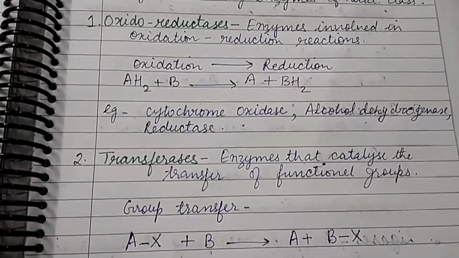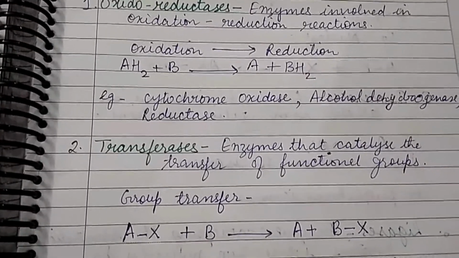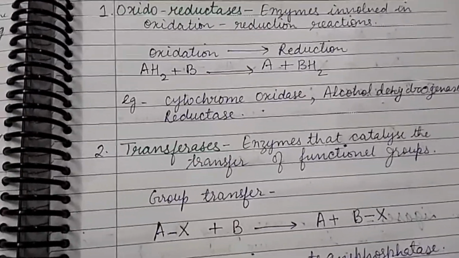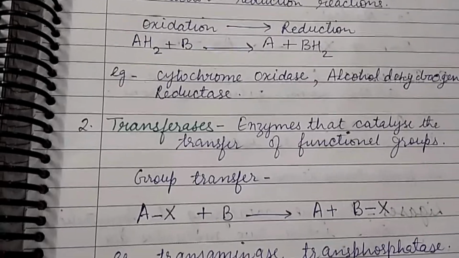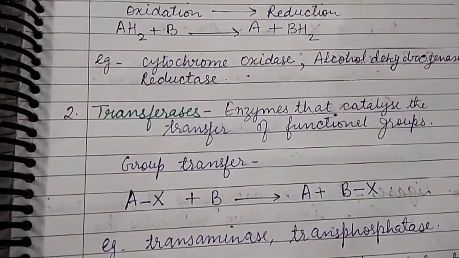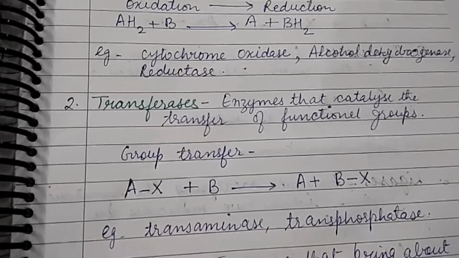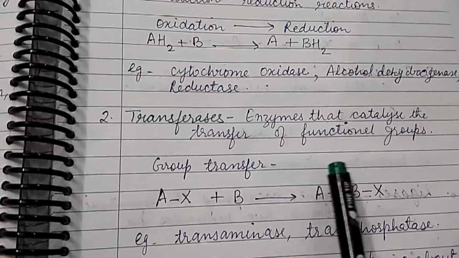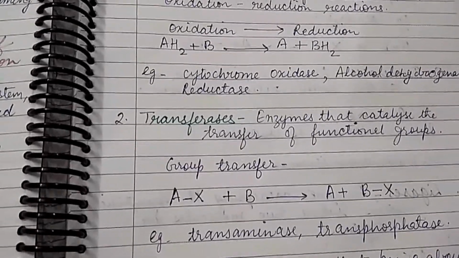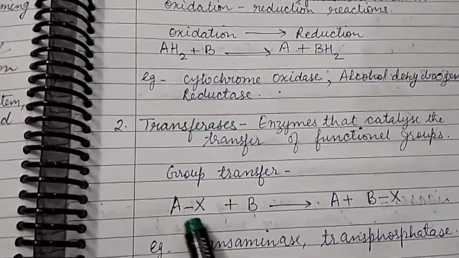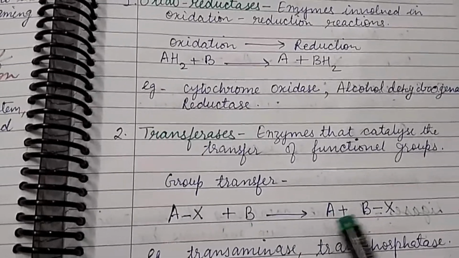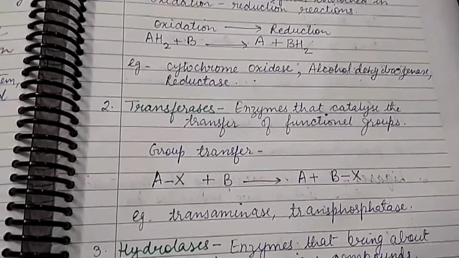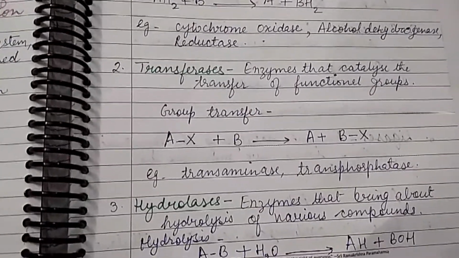The next class is transferases. As the name suggests, it involves transfer of functional groups. These enzymes catalyze reactions where a functional group is transferred, such as an amino group, phosphate, methyl, or ketone group. For example, AX reacts with B to form A and BX. Examples are transaminase and transphosphatase.